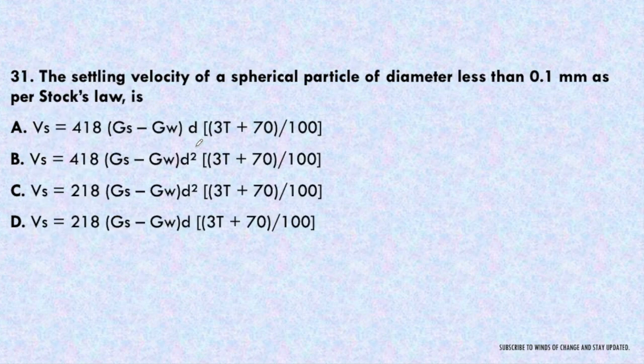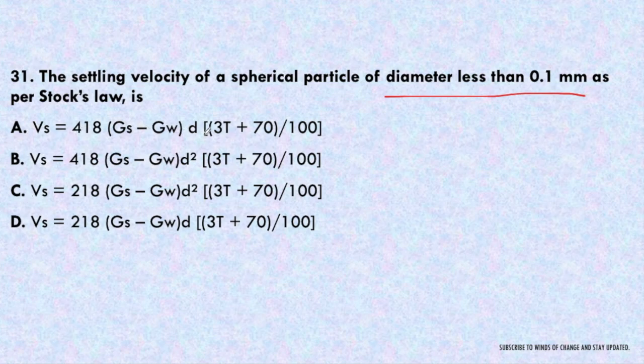Next question. The settling velocity of a spherical particle of diameter less than 0.1 mm as per Stokes' law is. We have to find the formula for Stokes' law to determine the settling velocity, and if the diameter is less than 0.1 mm, then there are four options.